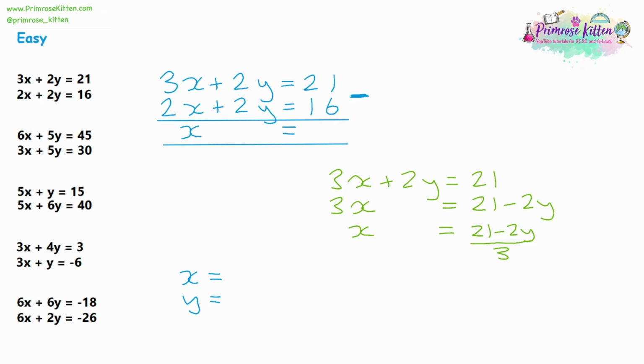Then we look at the numbers at the end. 21 take away 6 is 5. So we now know that x is equal to 5. But how do we find out what y is? And that brings us on to the second part of these questions.